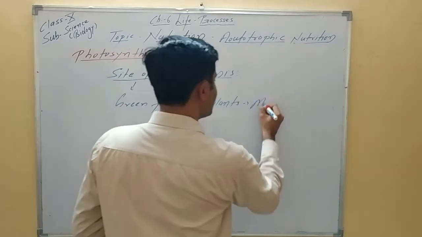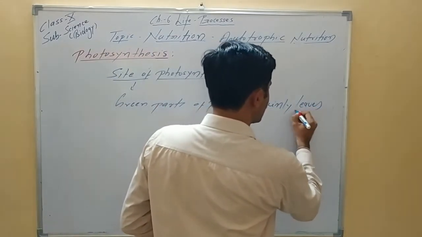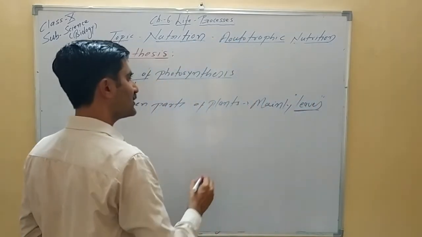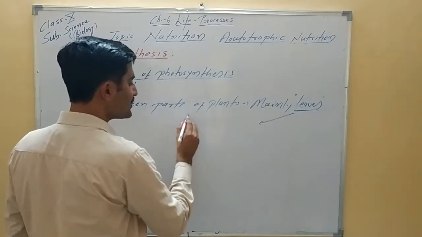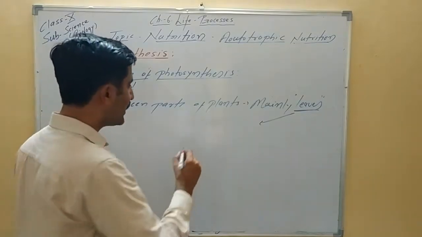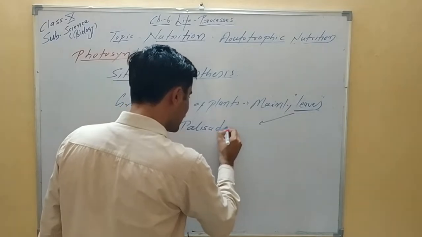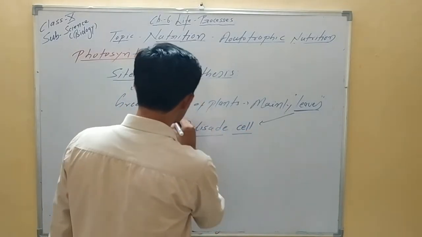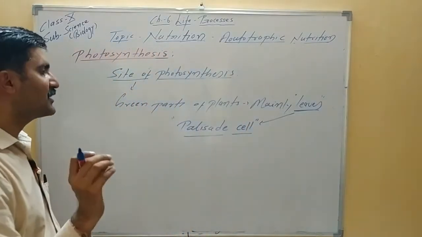And here mainly leaves. All of you know these leaves are the main part of the plant which takes part in photosynthesis. If we look into the anatomy of leaves, certain cells are present. These cells are called palisade cells. Please keep in mind, you can remember this word, we are not going into much detail. If we look at the cross section of a leaf, you will find the presence of some cells. These are called palisade cells.